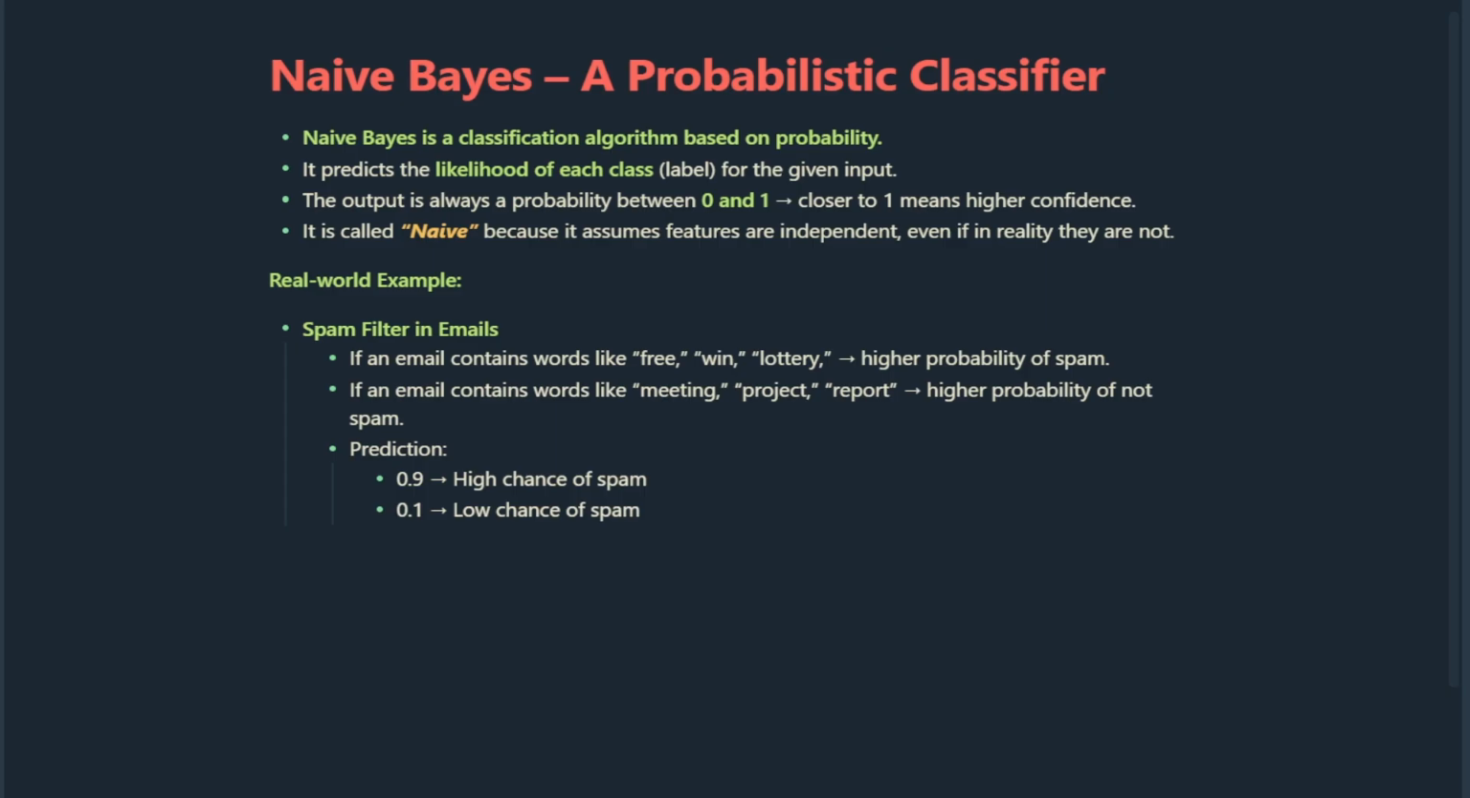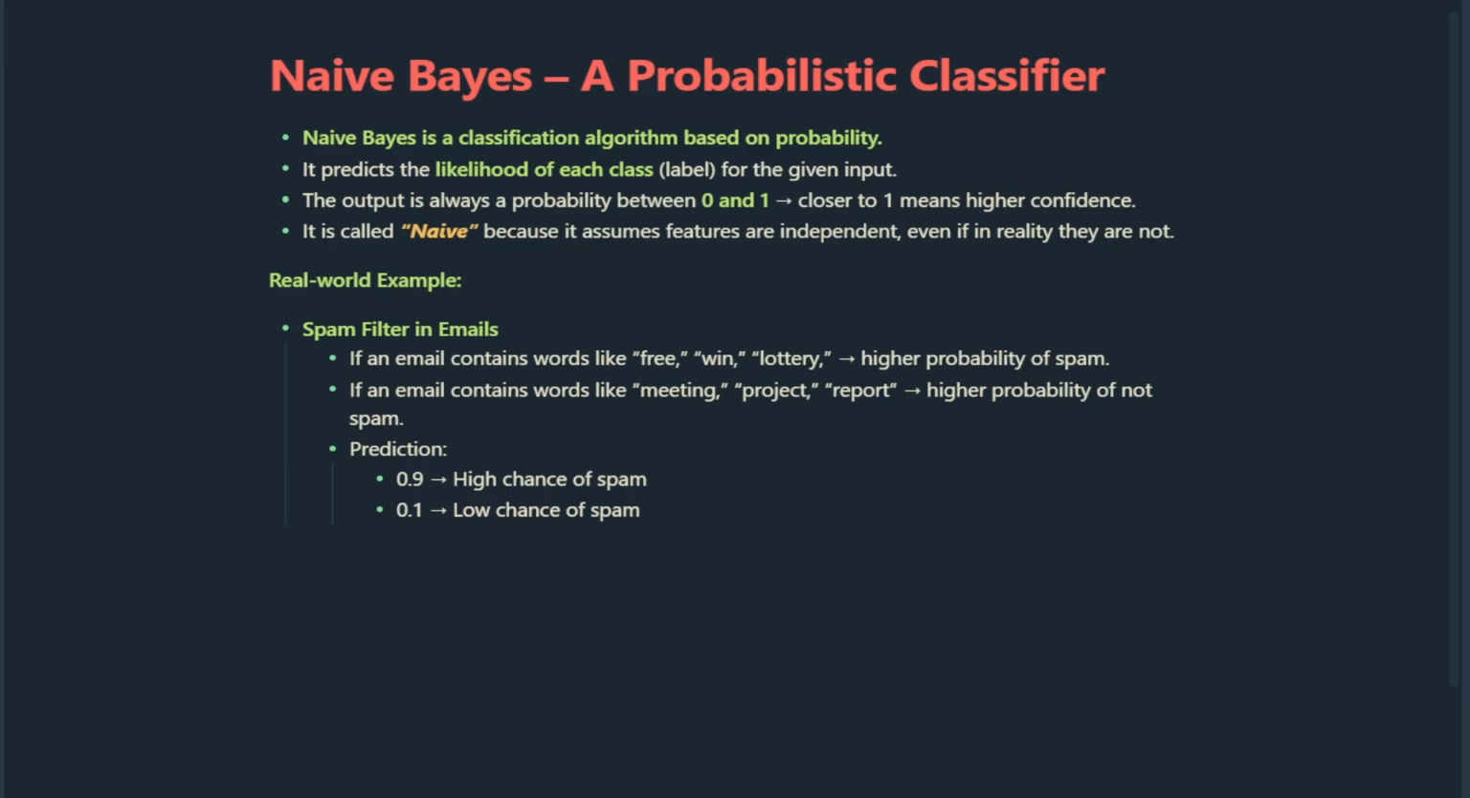Naive Bayes is a classification algorithm that works completely on the concept of probability. What it does is simple. For any given input, it predicts the likelihood of each possible class. For example, if we're trying to decide whether an email is spam or not, Naive Bayes doesn't just say spam or not spam. Instead, it gives us a probability score between 0 and 1. If the score is close to 1, that means the model is more confident. If it's close to 0, that means it's less confident.